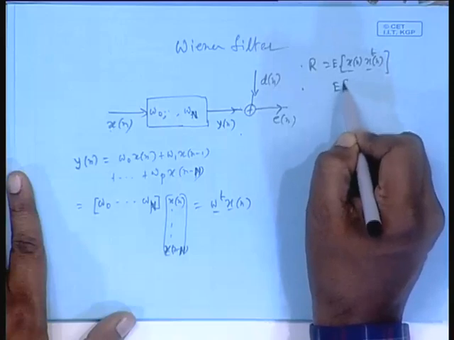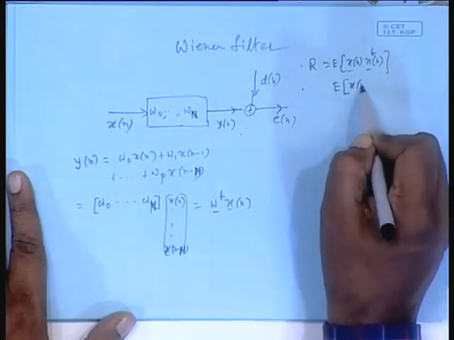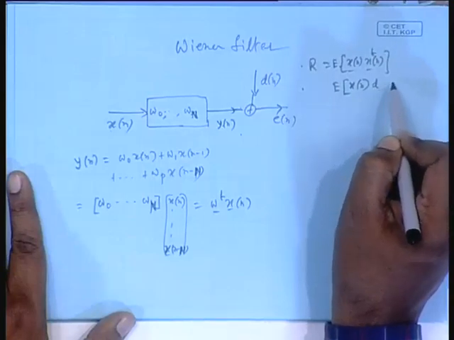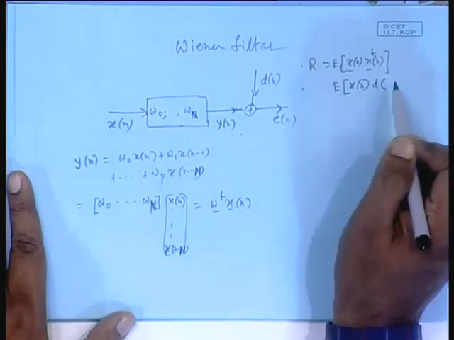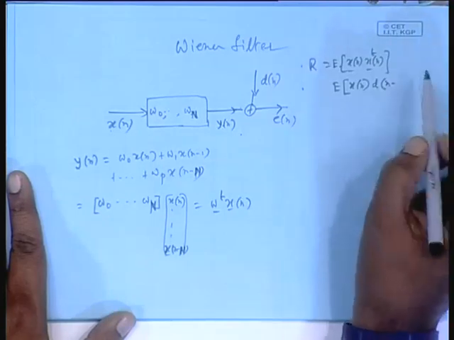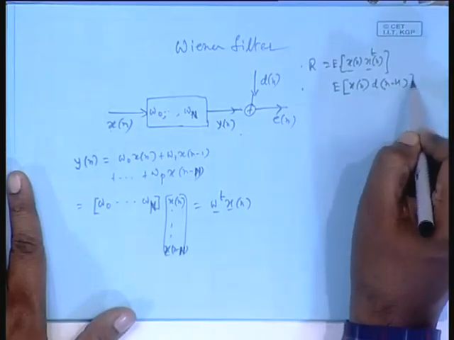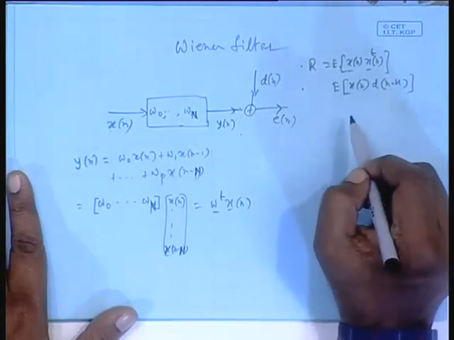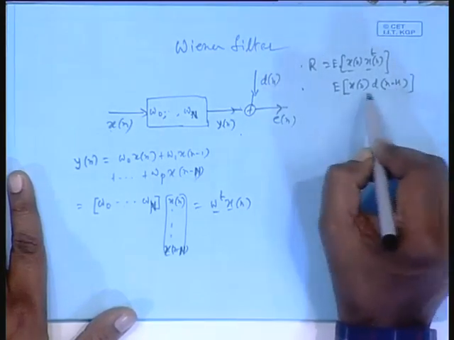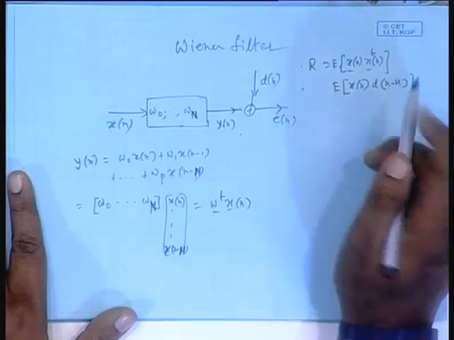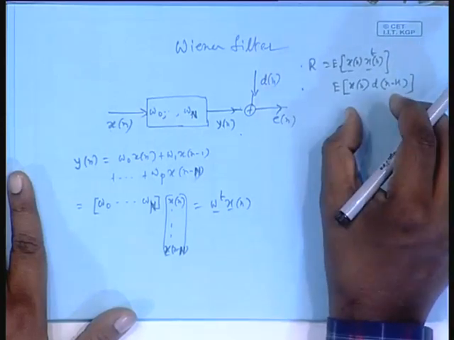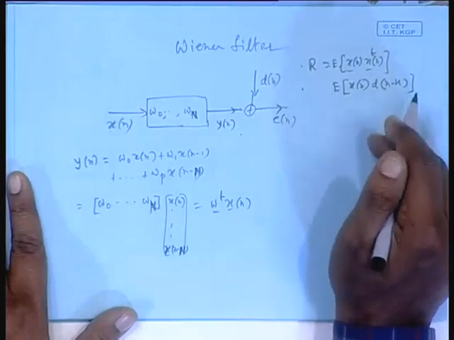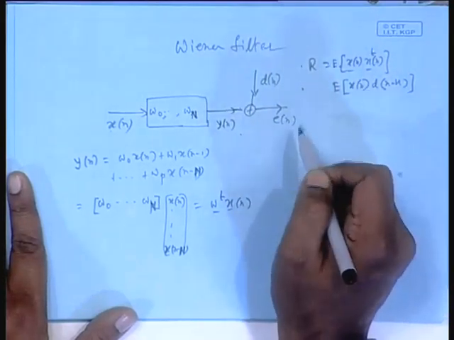E of say x n, d n minus say k. So, correlation, but not of x with itself, between x and d, lag is k. If I say jointly stationary, then this correlation also depends only on the lag. Then the two processes are jointly stationary in the second order, that is in correlation. So, that will be then a function of k only.